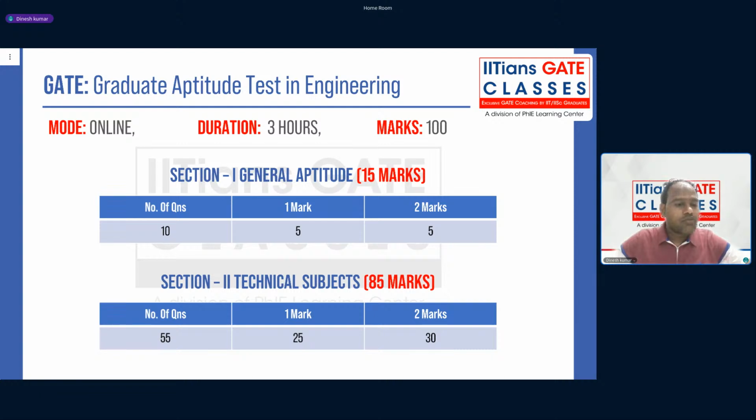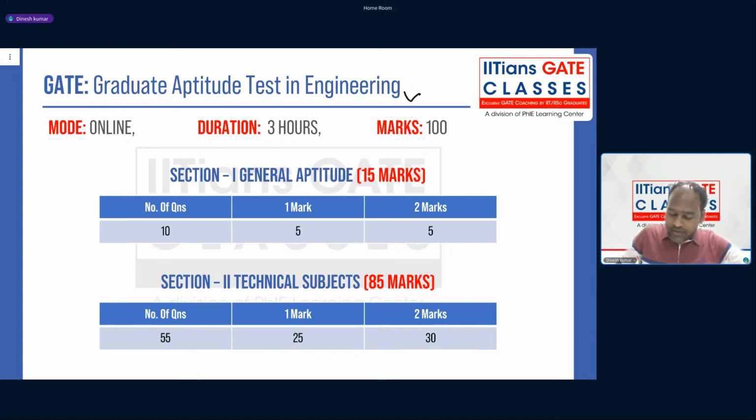And if you have any kind of doubt or question in between, be free to ask. I want to make this session as interactive as possible for all of you. So, GATE is basically the Graduate Aptitude Test in Engineering, and most of you are aware of this, or if not, then you can see.